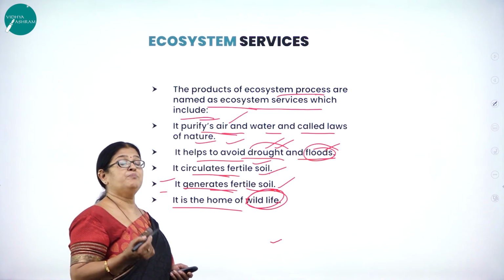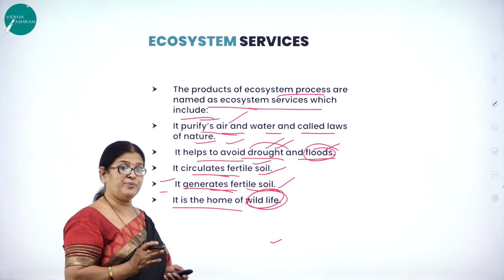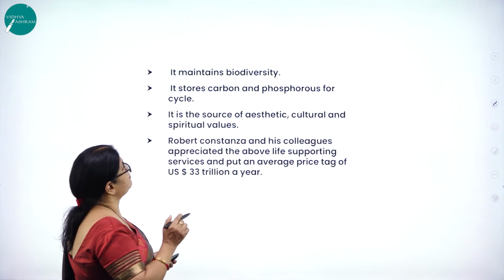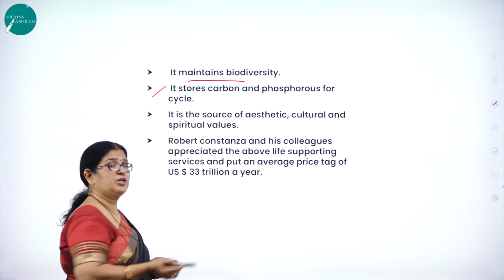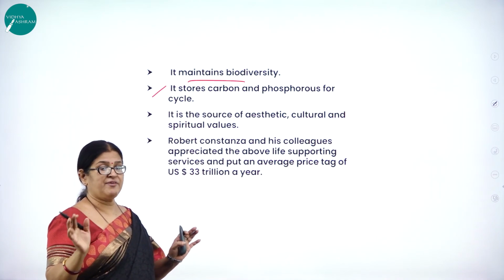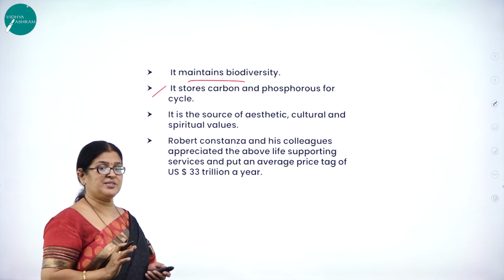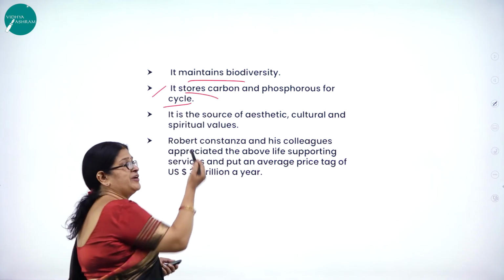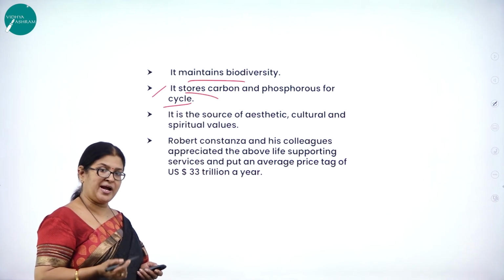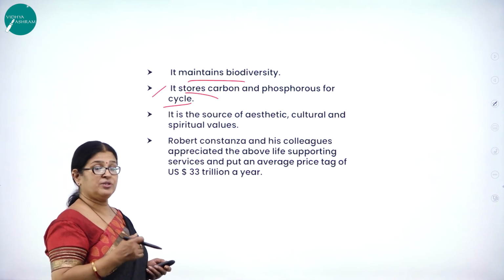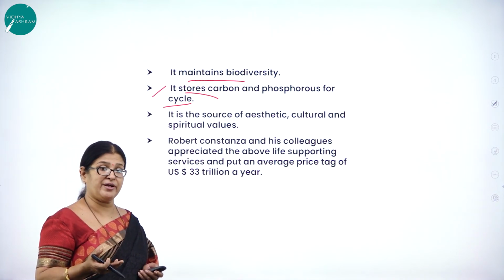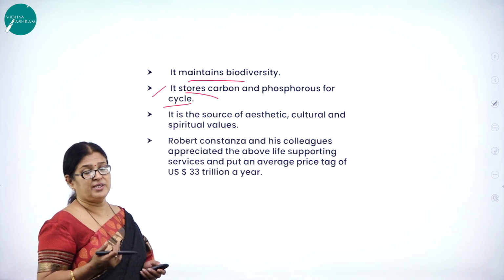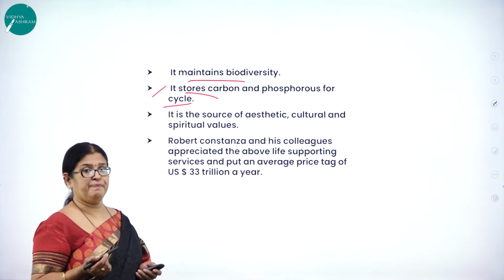And as I said, plants and animals are very, very important biotic components of this ecosystem. They need to be there for the ecological balance. Then it maintains biodiversity. As I said just now, both plants and animals together maintain the diverse plants and animals existing on this planet Earth. It stores carbon and phosphorus for the cycle. As you know, very, very important. The more you plant, the plants utilize the carbon, right? And as we know, animals respire and give out carbon dioxide, so that carbon dioxide is absorbed by the plants. And phosphorus, as we know, the Earth's crust is the reservoir for the phosphorus.